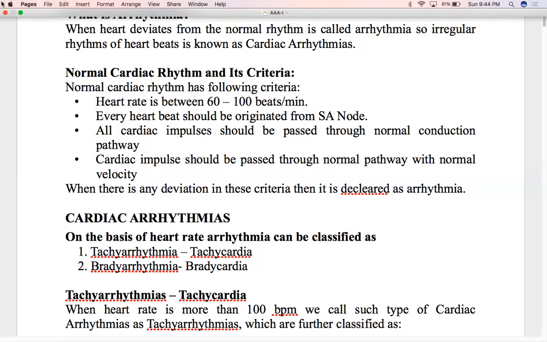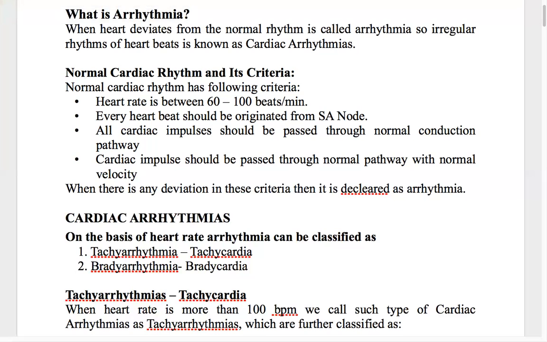From the atrioventricular node, the current moves to the bundle of His and Purkinje fibers, and then spreads to the entire ventricular myocardial cells, thereby engulfing the entire heart. That is the normal pathway, the route for the movement of the impulse, and that route only has to be followed. So that is criterion number 3: all the cardiac impulses should pass through the normal conduction pathway.